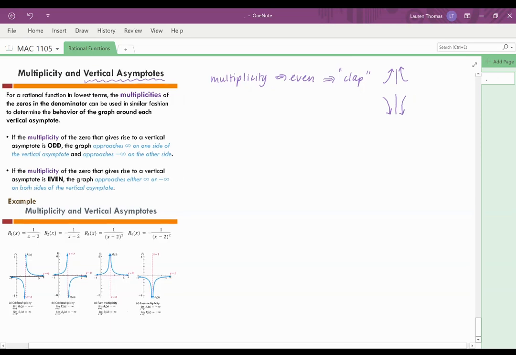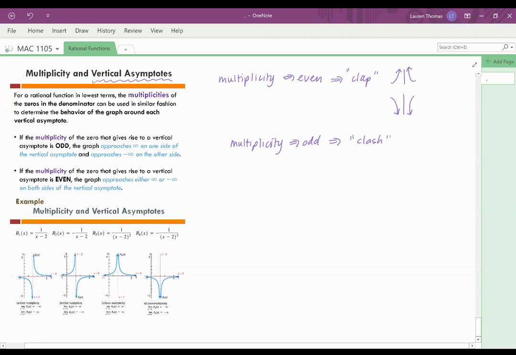If your multiplicity is odd, okay, then your graph is going to clash, is what I call it, as it approaches that asymptote. So what it means by clashing, it means that your function is going to head towards opposite infinities. So if you're coming from the left, your function is going to head towards positive infinity, while if you're coming from the right, it's going to head towards negative infinity, or it could be the reverse. You could head towards negative infinity coming from the left and head towards positive infinity coming from the right. That's what it means to clash. So in my mind, you're coming from opposite directions.